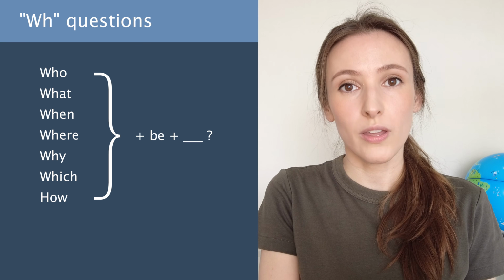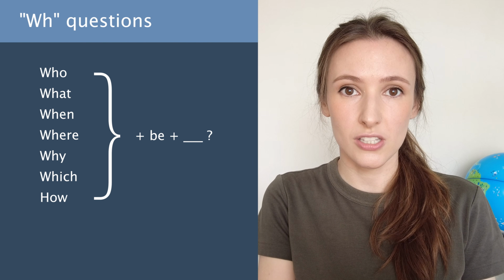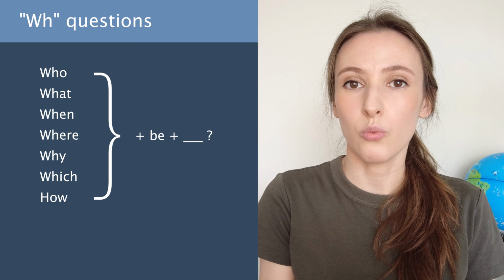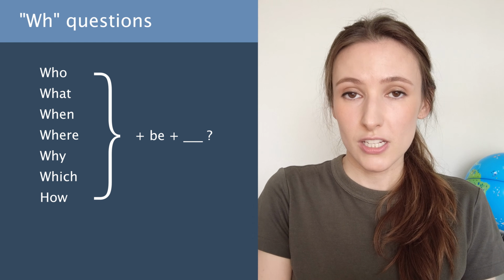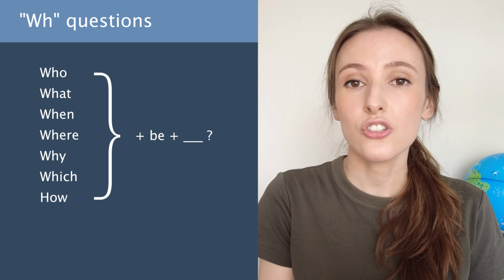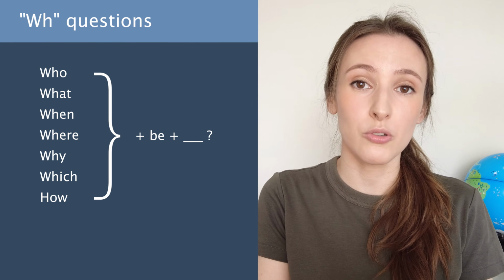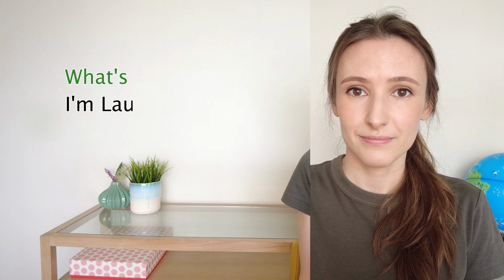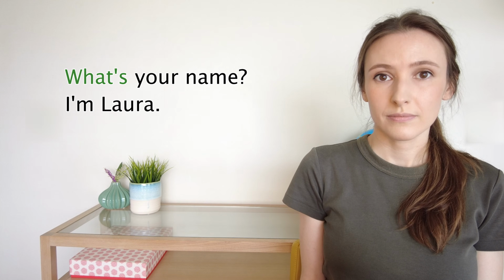The verb to be is also involved with WH questions, meaning questions starting with what, why, where, etc. These questions require long, detailed answers. We can use the contraction of be with the WH question words. Let's see a few examples. What's your name? I'm Laura.